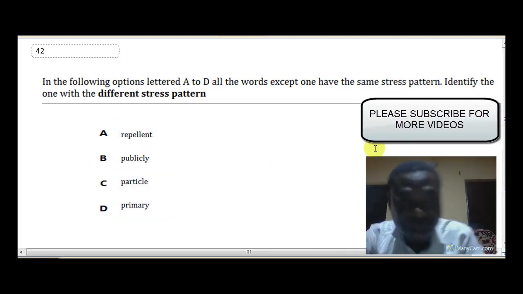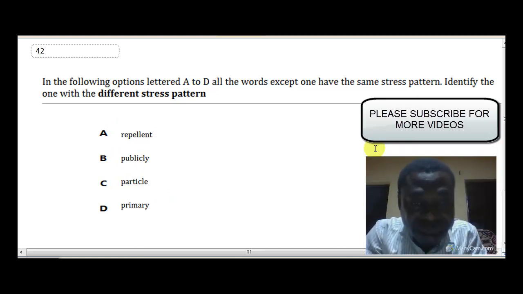Okay, question 42. Repellent. Where does the primary stress fall here? On the second syllable, pel. Okay, B. Publicly. Where does it fall? On the first syllable. Okay, C.